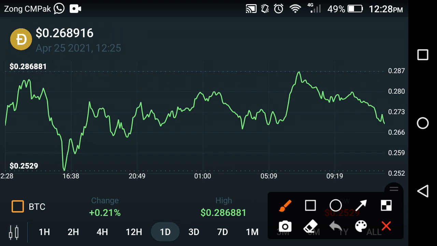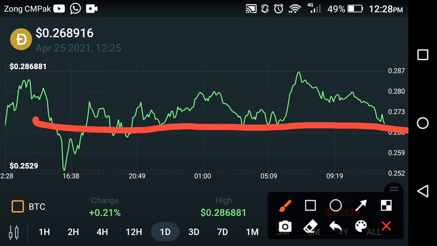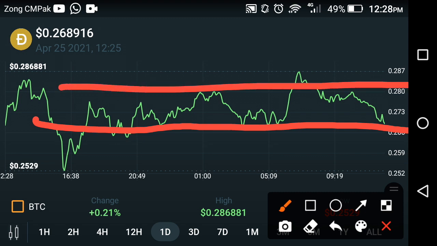If we do a technical analysis of Dogecoin, as you can see here, let's suppose that is a support level and that is a resistance level friends. So as you can see, it continues to travel between these two lines, takes a jump, after a jump again falls, now again takes a jump, again falls, and now I think it is again ready for a jump. So now from the previous last 1 day, I think it is ready to take a jump. It is again ready to explode friends.